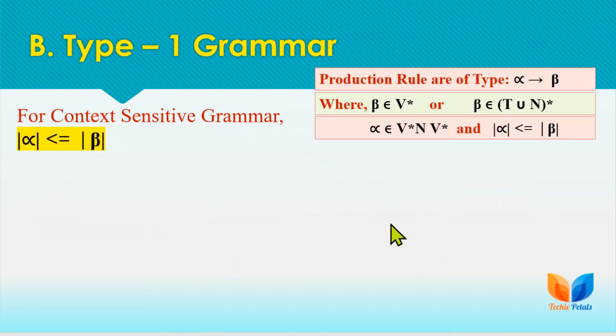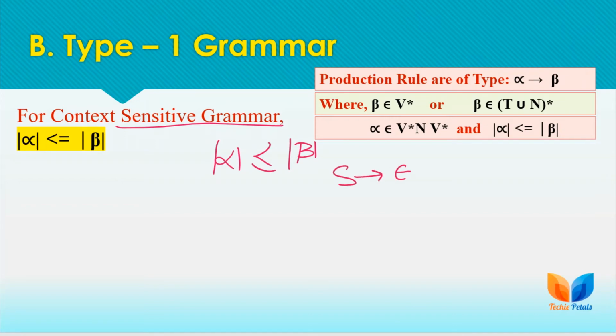Next, another rule of context sensitive grammar is that the length of alpha should be less than or equal to the length of beta. So by this rule we cannot have this type of production rule in the grammar. Suppose we have a production rule like this.